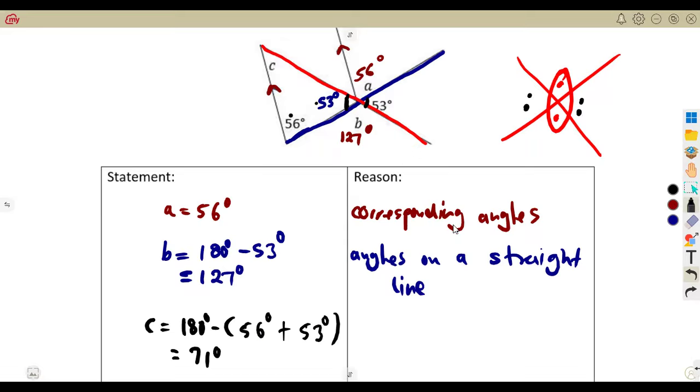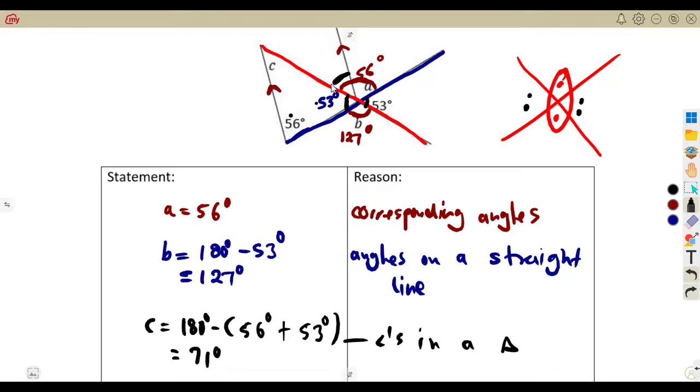There are so many ways. So this is angles in a triangle, in short. We could have also used the vertically opposite angles this way. These are vertically opposite angles. So if this angle B is 127, the whole of this angle combining with A, this other angle is supposed to be 127. So to find this other part that is remaining, because out of this 127 there is a 56, which is our A, this one.